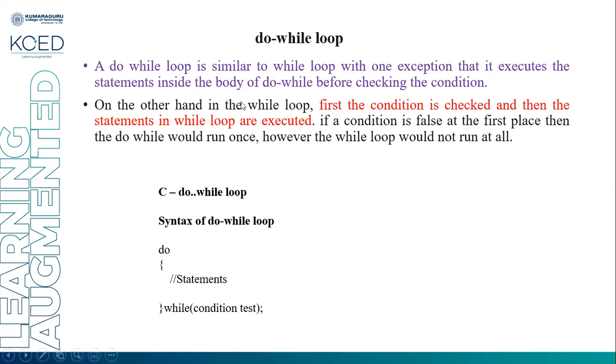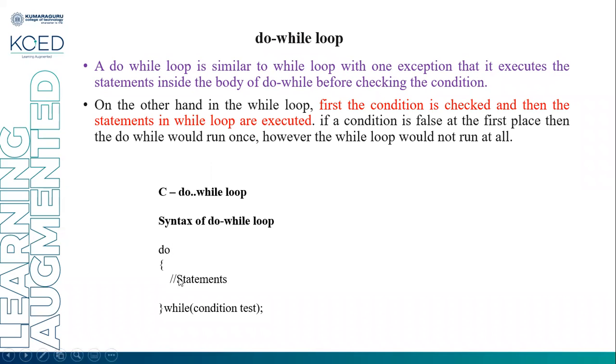On the other hand, in the while loop, first the condition is checked and then the statements inside the while loop are executed. In the while loop, the condition is checked at the beginning of the loop, and if the condition is true, the statements will get executed. If the condition is false in the first place, then the do while will run only once.